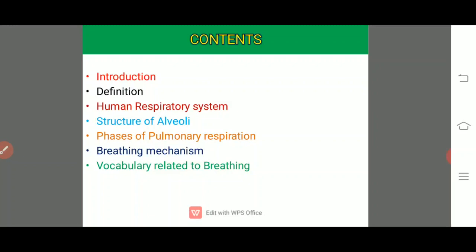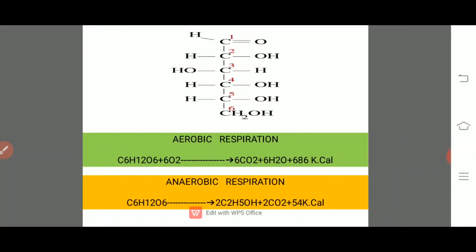Moreover, let us see, here there is a glucose molecule, C6H12O6. Here the carbon establishes bonds with different hydrogen atoms, hydroxyl groups, and so on. Each and every bond contains some bond energy.